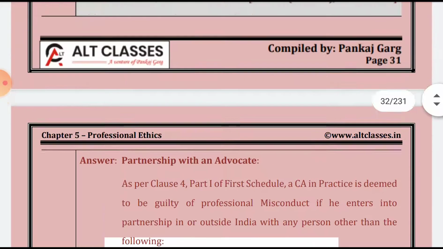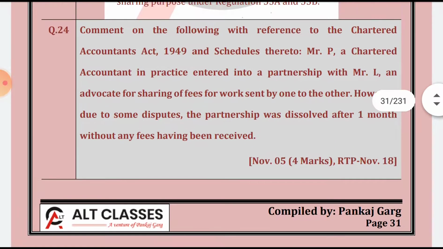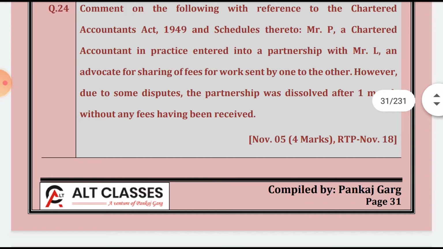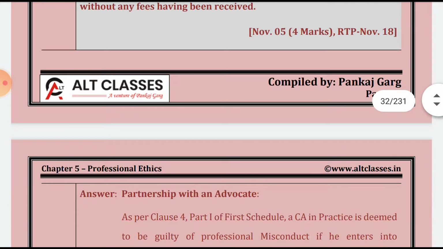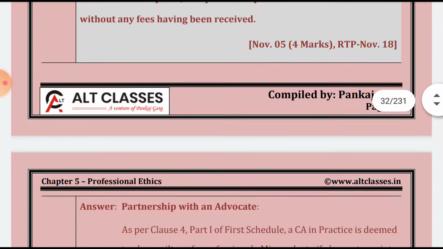Partnership with an advocate. What the question basically says is, a practicing chartered accountant entered into partnership with Mr. L, an advocate. So they are allowed, because an advocate is a member of another professional body, basically, for sharing of any fees for the work sent by one to the other. However, due to some dispute, the partnership was dissolved after 1 month without any fees being received.